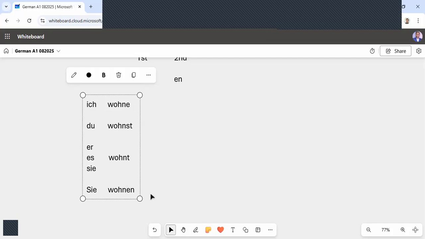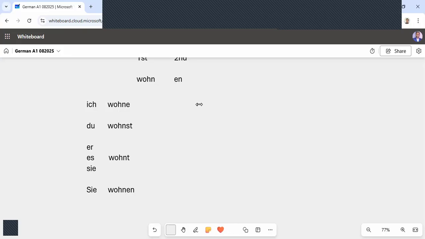If a consonant is coming at the end of the stem, like if that consonant is n or d or something, and then after that consonant e is coming, the pronunciation will be like this: ich wohne. Okay? It will not be pronounced differently. No, it will be ich wohne. Okay?